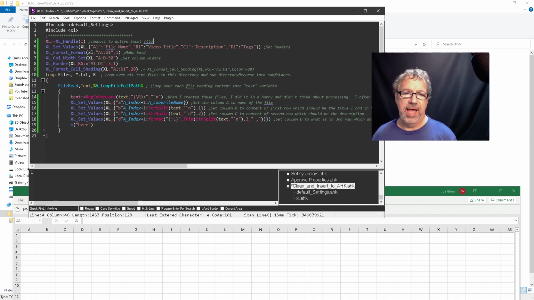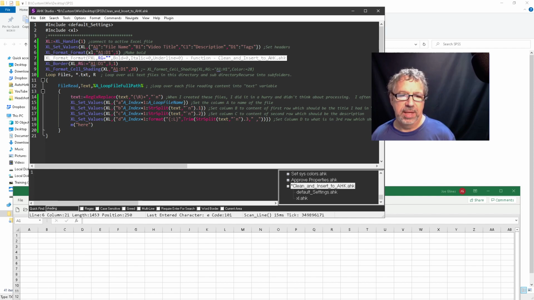Here I'm putting in the headers. In cell A1, I'm shoving in an object to write to my function. So in A1, put in file name, in B1 video title, in C1 description, and in D1 tags. That's just setting the values there, so I'm setting the headers. Then I said, let's make it a little pretty. I'm going to make the range A1 to D1, and I probably could have defined this as a variable like headers, and then just used that.